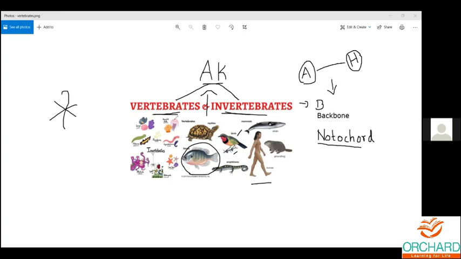Since they lack the backbone, they are placed under invertebrates, and those with a developed notochord and backbone are placed under vertebrates.